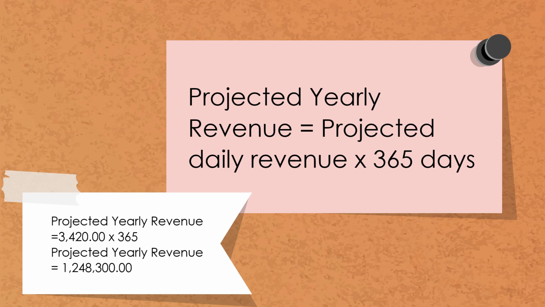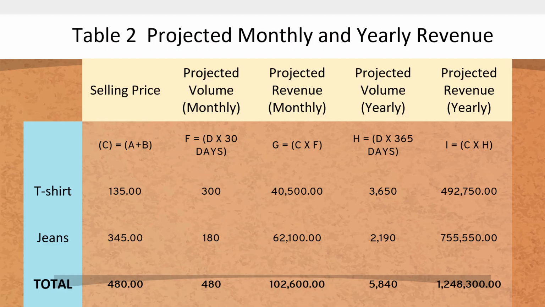Since we have projected our monthly revenue, we now have the yearly revenue, which is the projected daily revenue of 3,420 multiplied by 365 days in a year. That will give us 1,248,300 as our yearly revenue. Table 2 shows the projected monthly and yearly revenue of Miss Nista's online selling business. The computation for the monthly revenue is multiplied by 30 days, and for the yearly revenue, it is multiplied by 365 days.